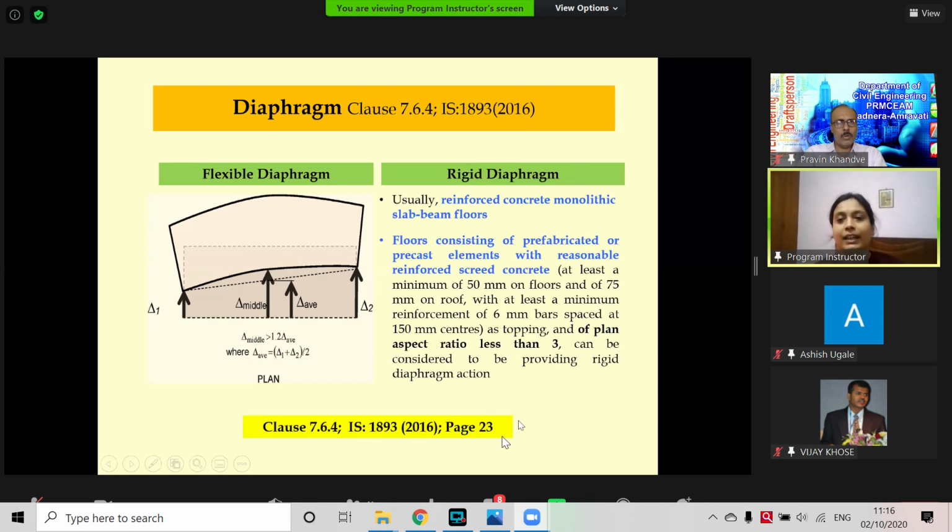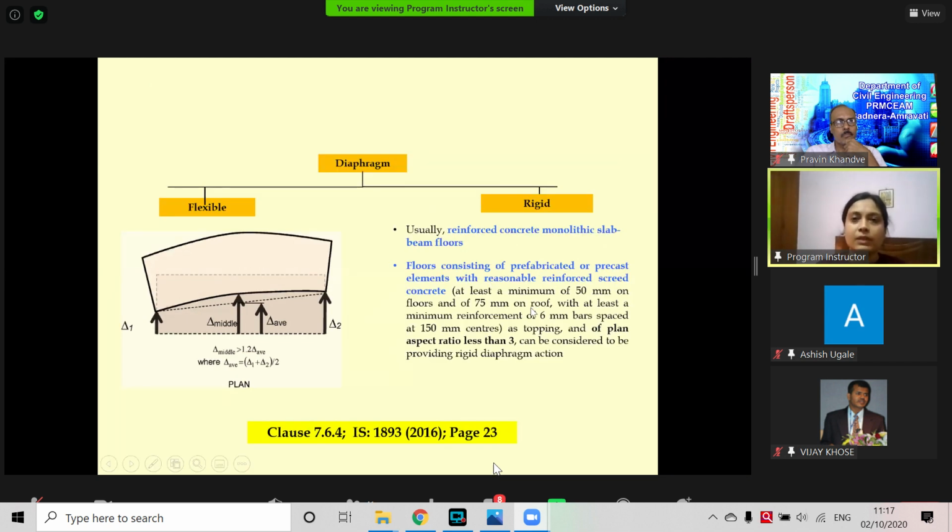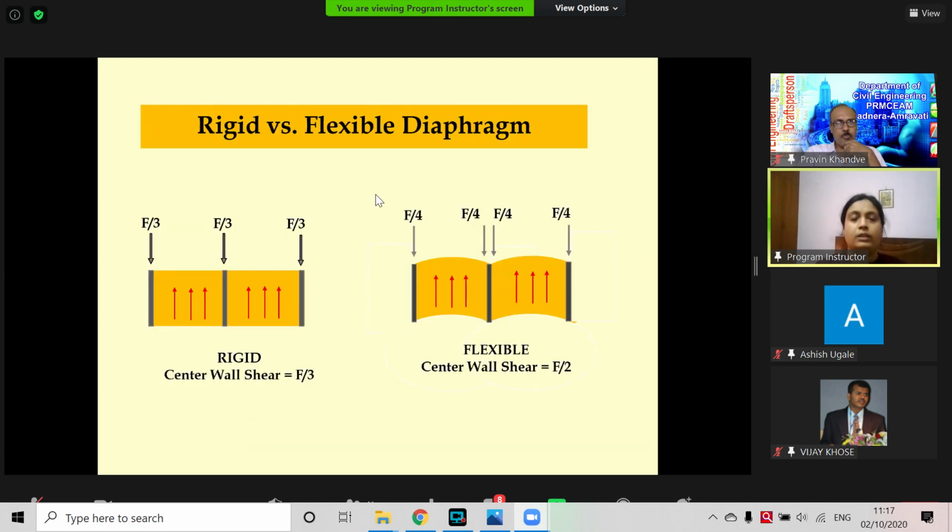That can lead you to the actual clause of the code. So these are the two diaphragms. What will happen if it is rigid or flexible? How will it affect the behavior? Yes, it will affect the behavior like that.